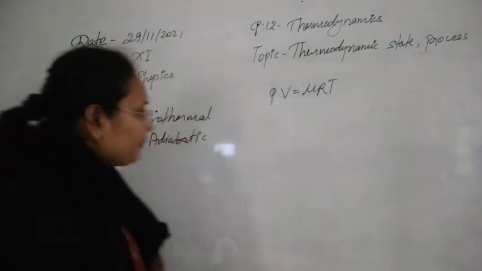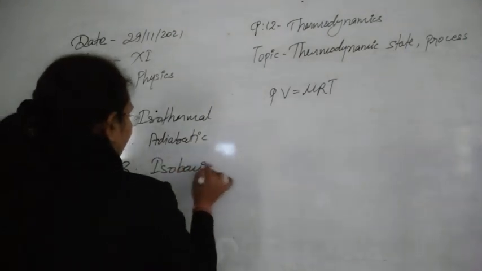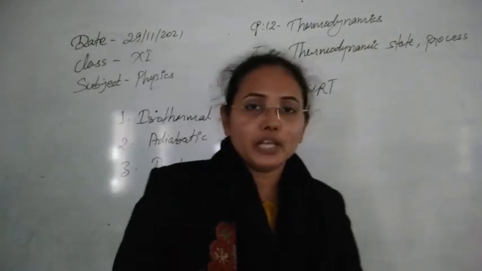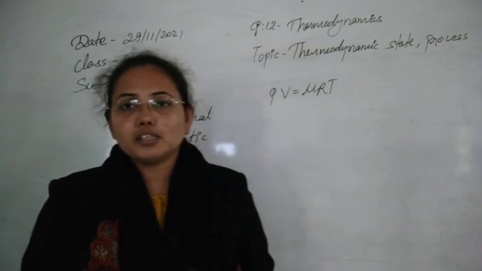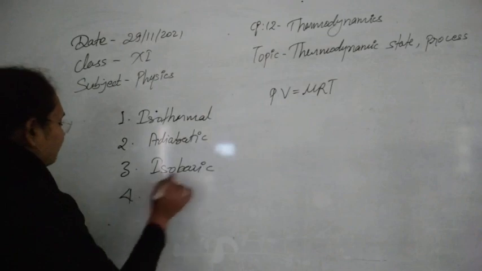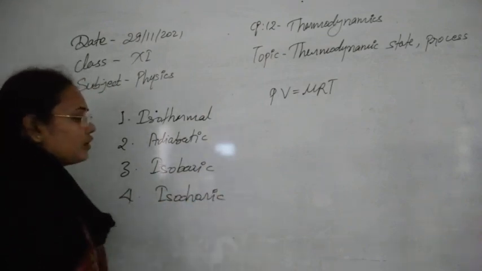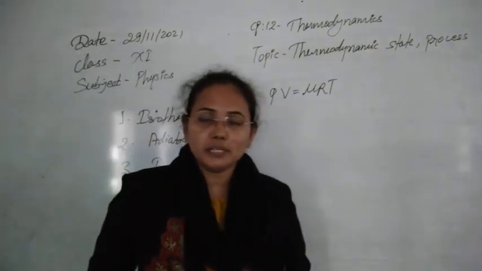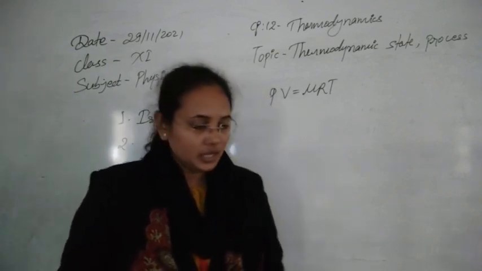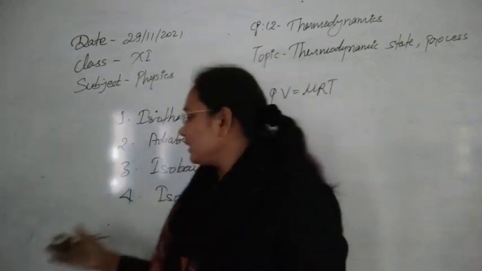The third type of process we have is called the isobaric process. So what is the isobaric process? In the case of the isobaric process, temperature remains constant, meaning this is the process during which the temperature of the system remains constant. The fourth process we have is the isothermal process. This is the process in which the volume remains constant; all other variables of the thermodynamic system will change but volume remains constant. We also call it the isovolumic process.